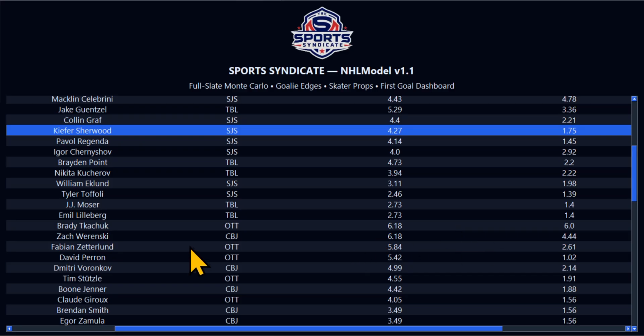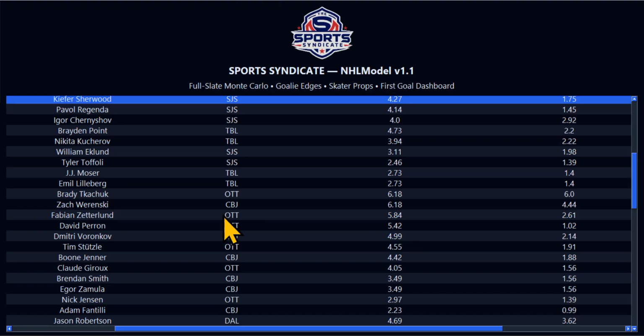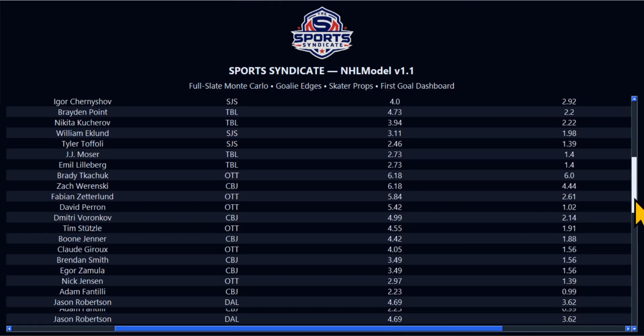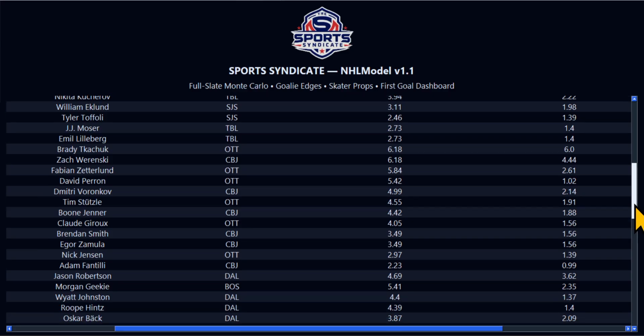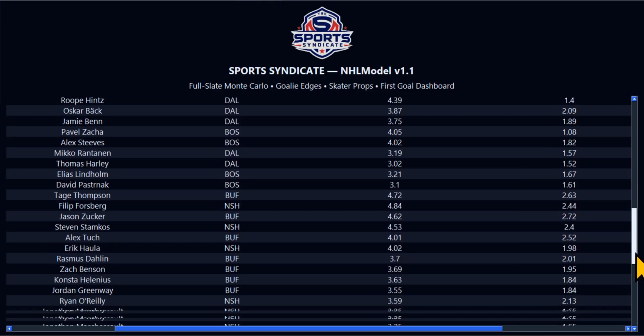I don't know what's up with Zach Werenski. He's going to do something real soon. Y'all know how the model do. If you follow me in baseball, you know how the model do. Like when they start popping up, they popping up for a reason. It might not be today, but when they come through, they come through like crazy. So keep an eye out on that guy. Scrolling down some more. We got a couple games today. The list is growing.